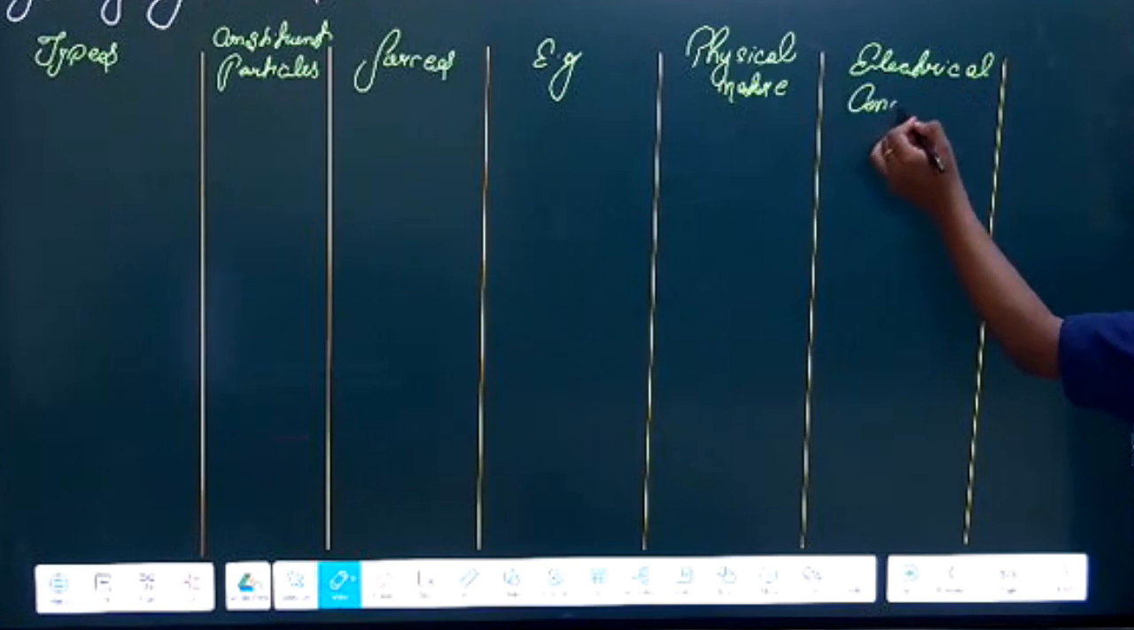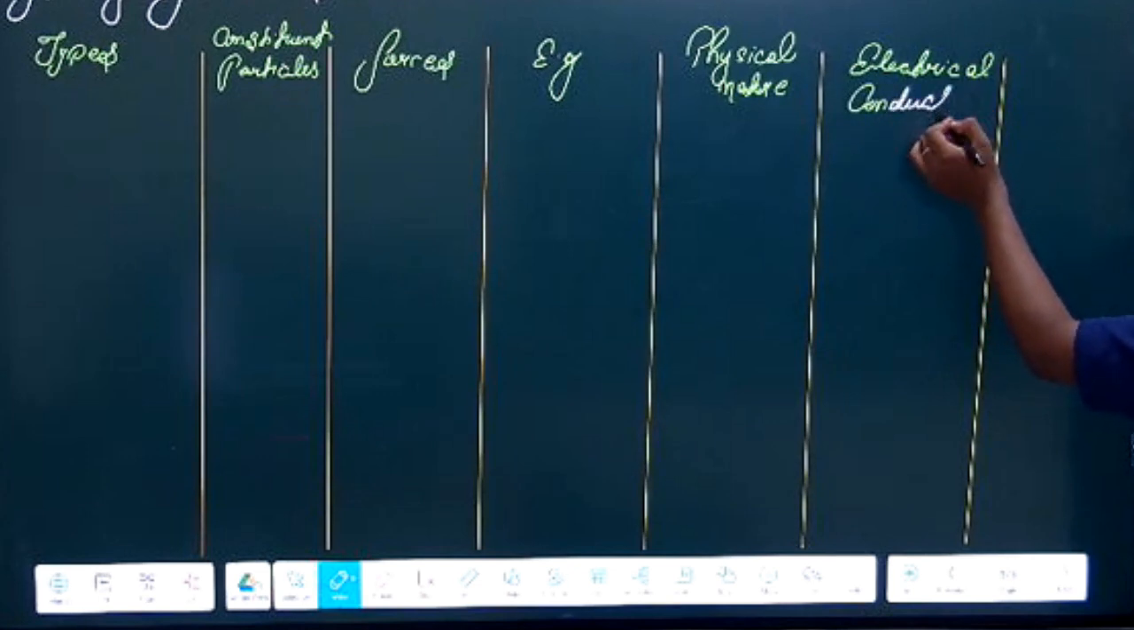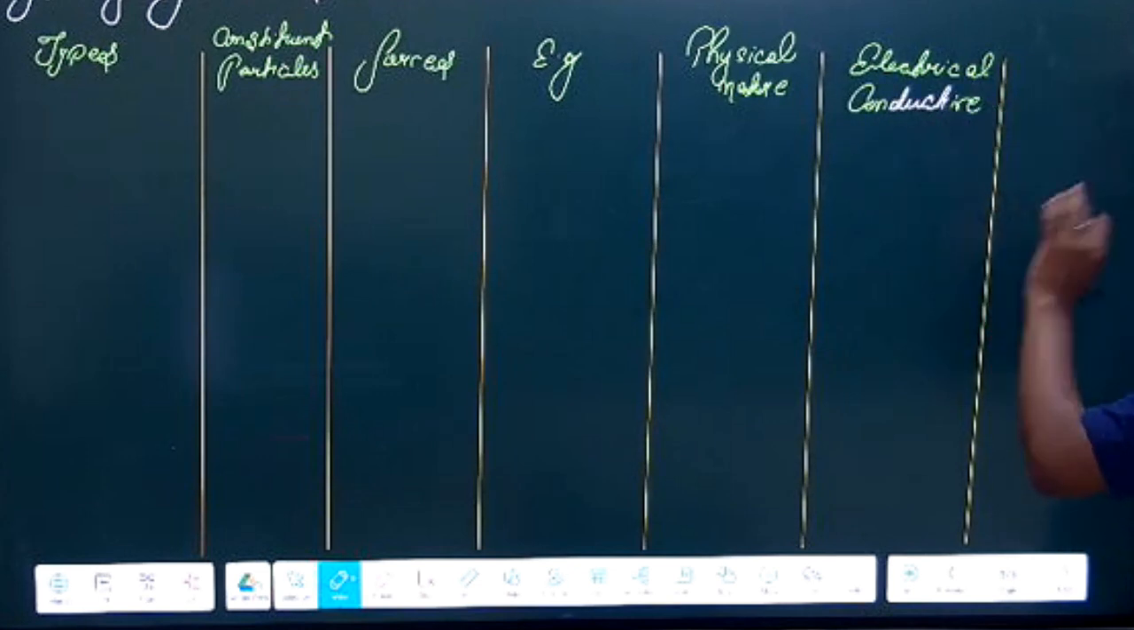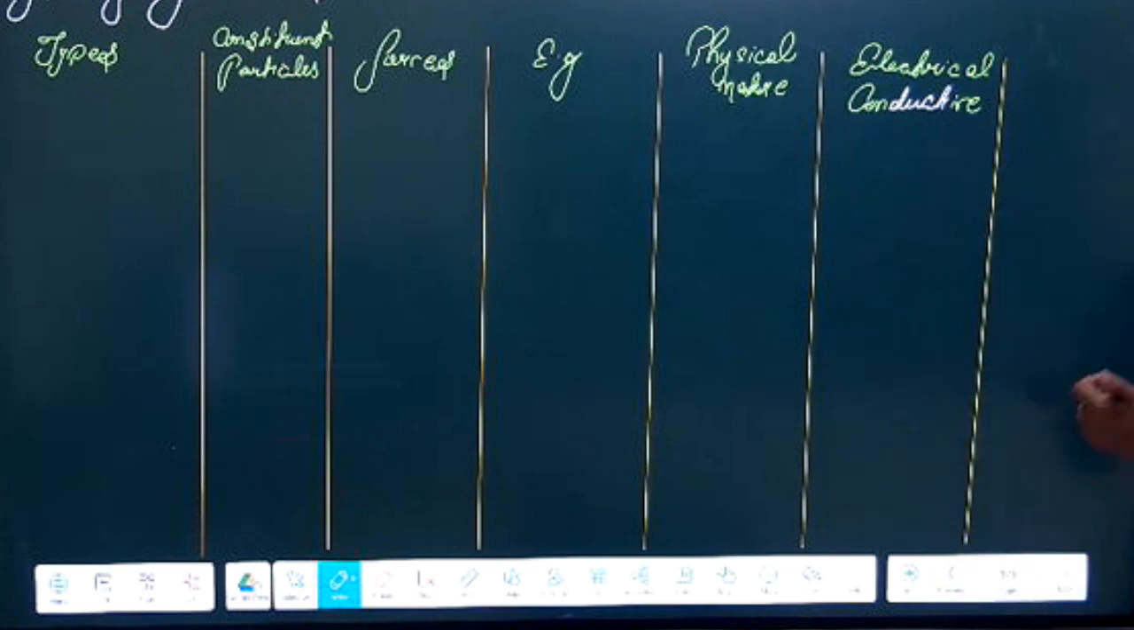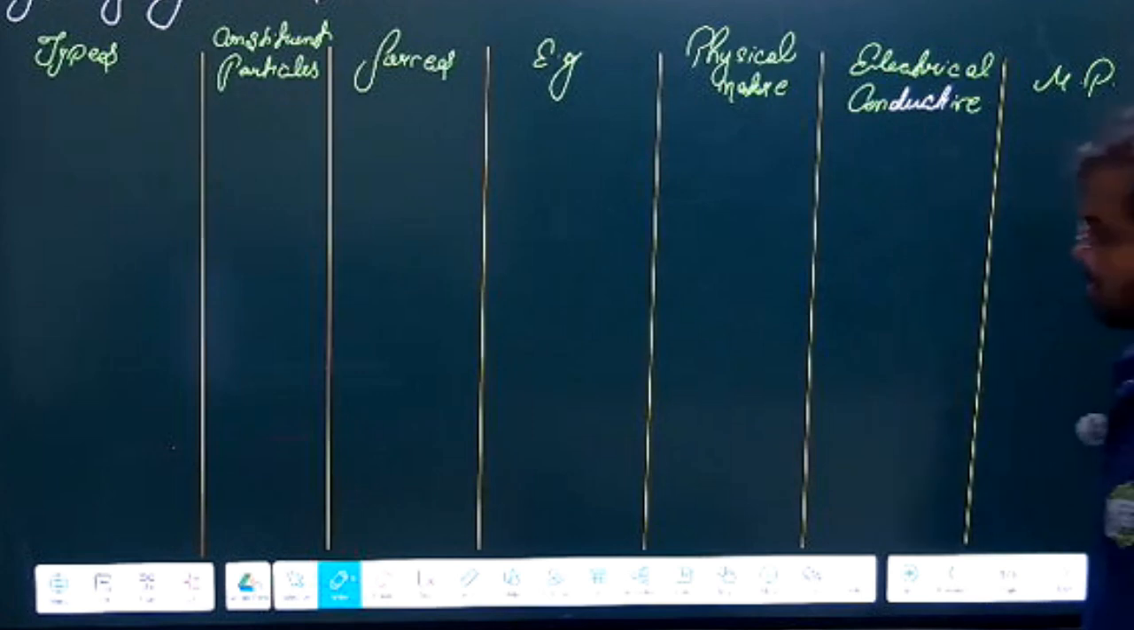And I am giving you a guarantee, if you remember this table, you can solve all the questions. Whatever question will be asked, it will be asked from this table only, because I have covered everything. Okay.